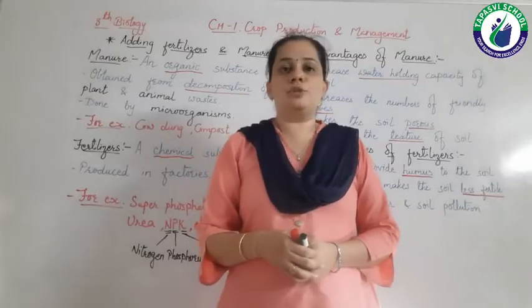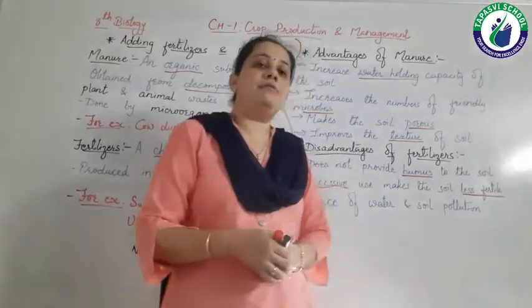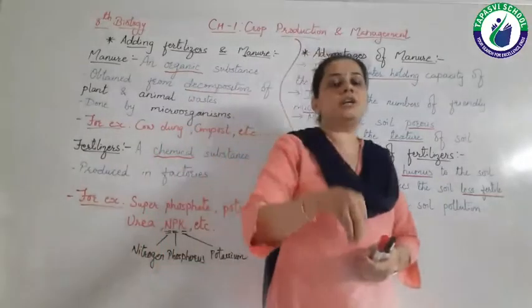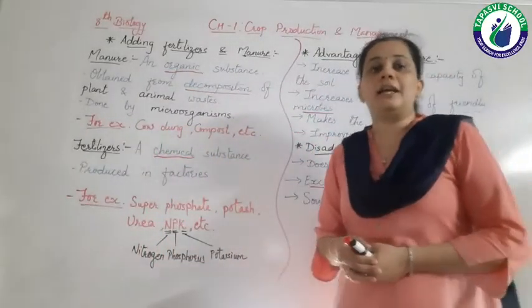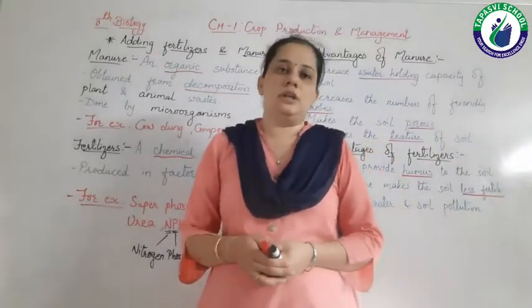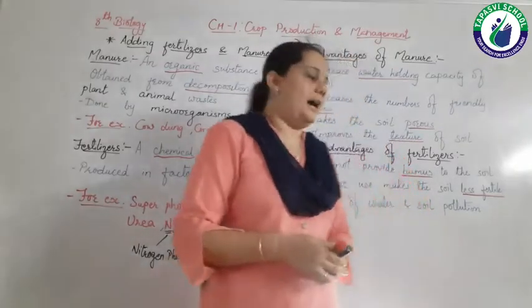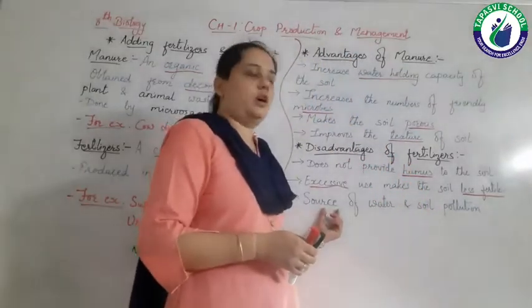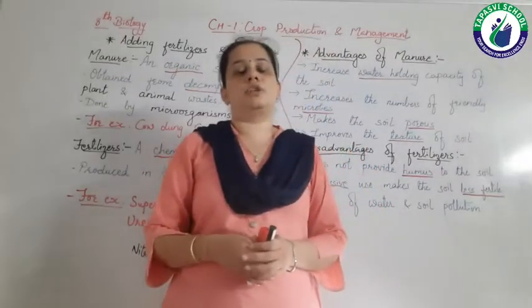So soil pollution is a major problem, okay? And when it goes down into the soil, it mixes with water and it also leads to water pollution. So using fertilizers is a source of water and soil pollution.